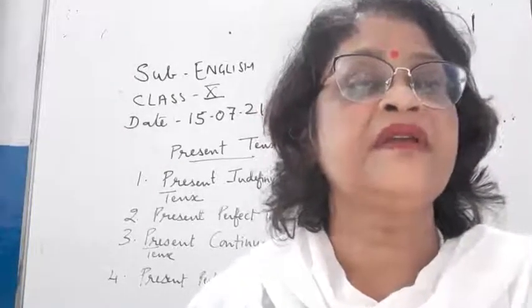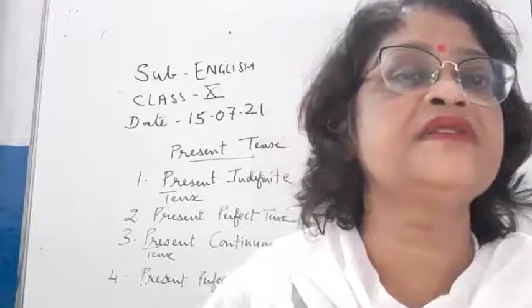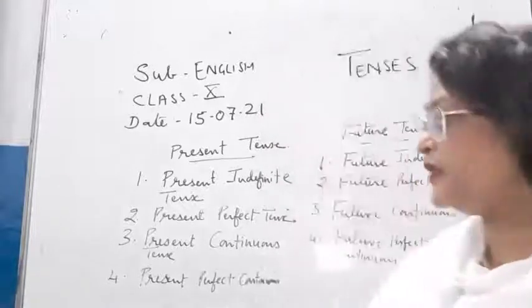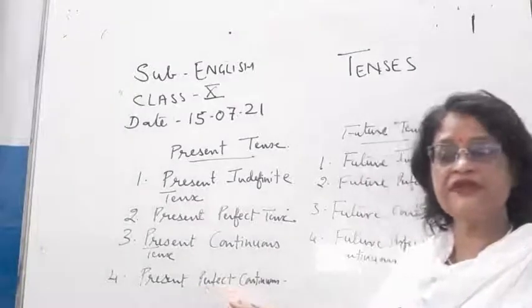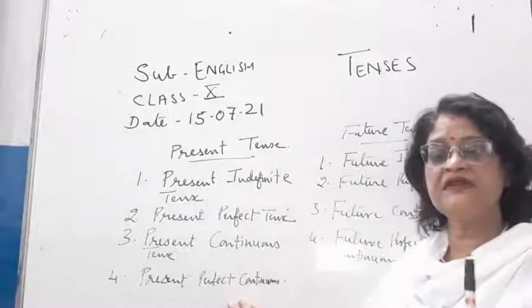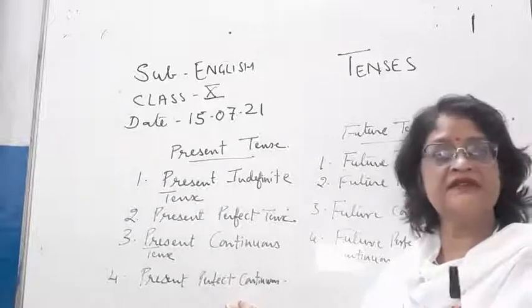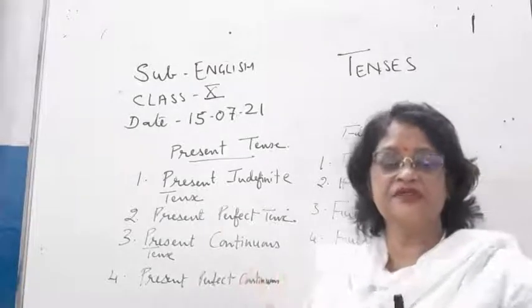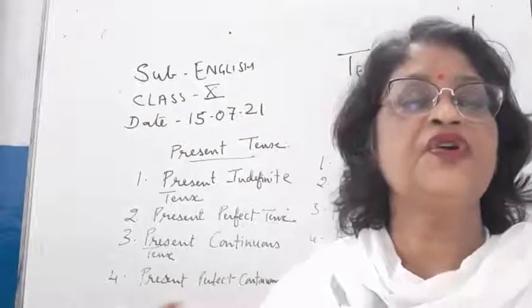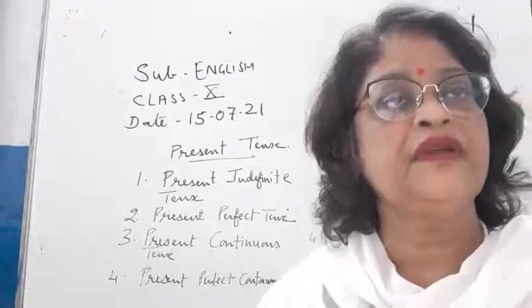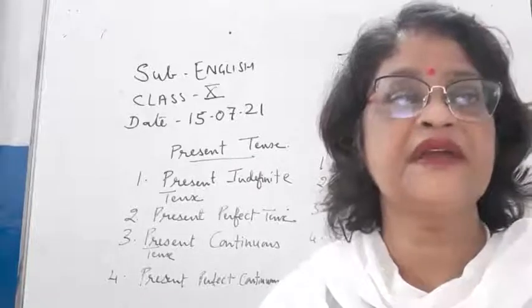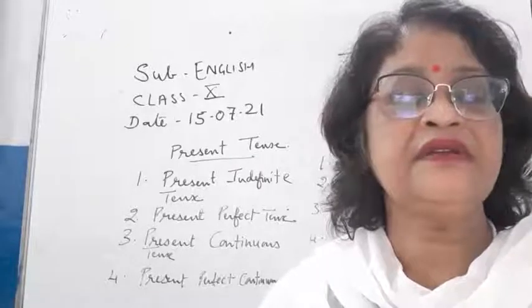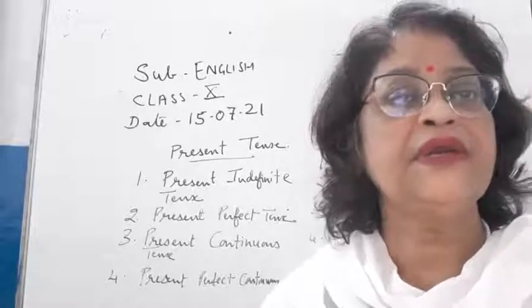Similarly, in the future, the action will be started in the future, and it will be continued. It will be still in progress. So together, children, we have 12 tenses.